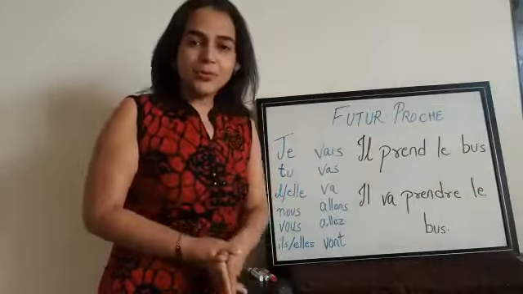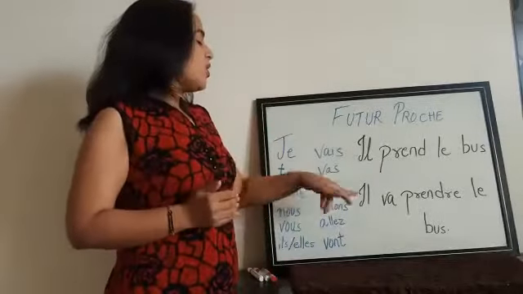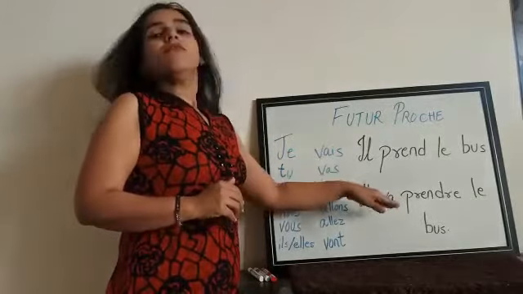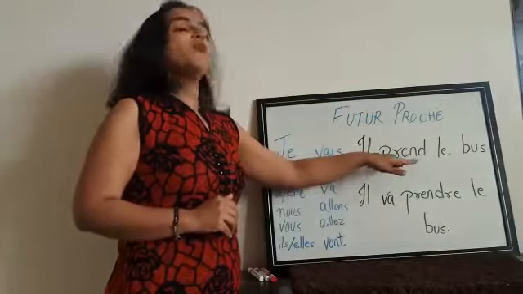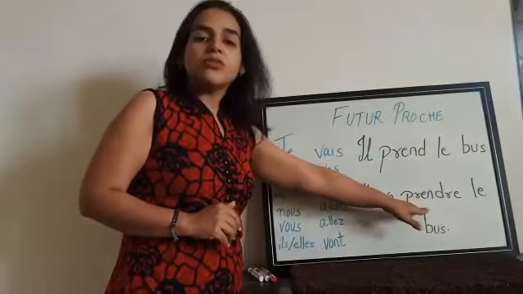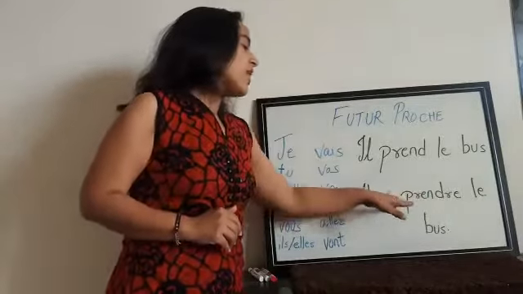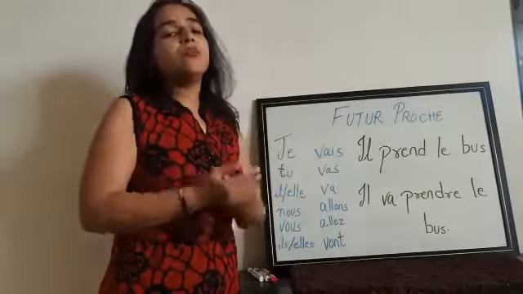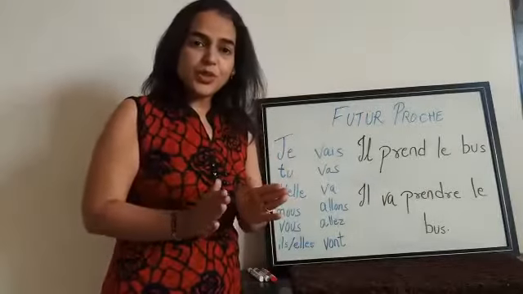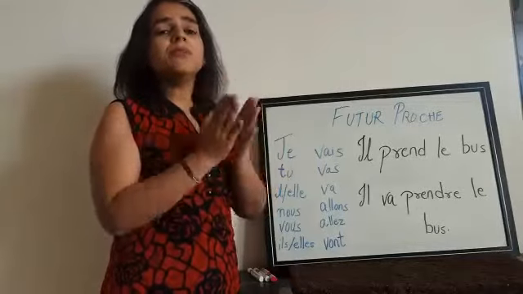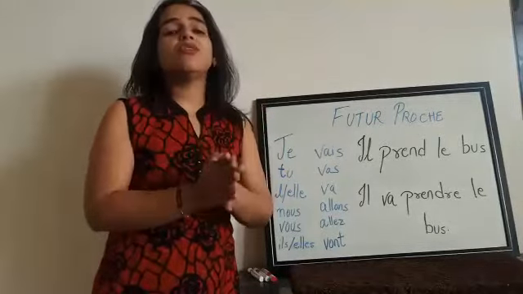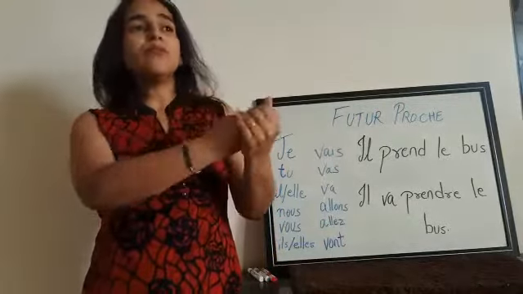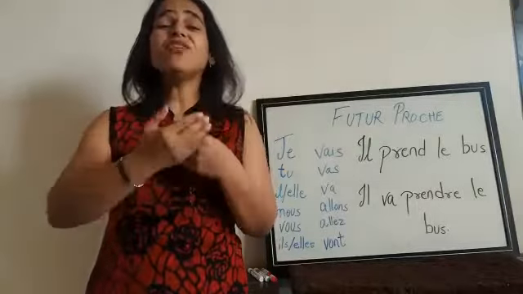The conjugation of the verb aller in present tense for il singular is va. So il va, and the original form of the verb, prendre, le bus. Il va prendre le bus. This is how we conjugate any verb in the futur proche. Just identify the verb, use the original form of that verb, and you need to know the conjugation of the verb aller.